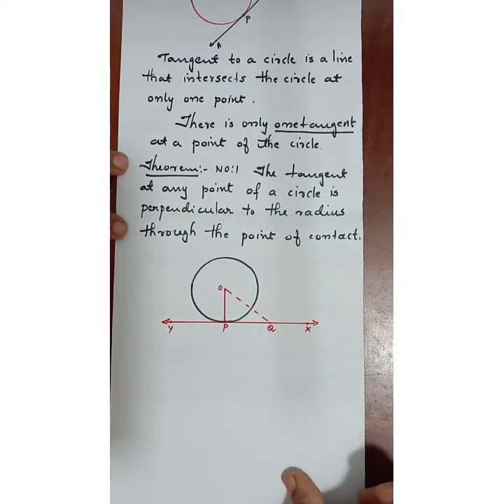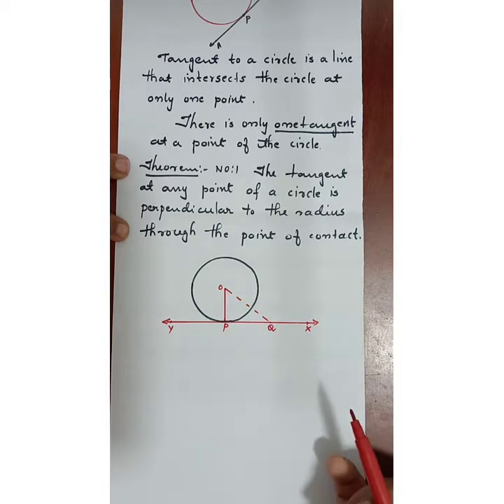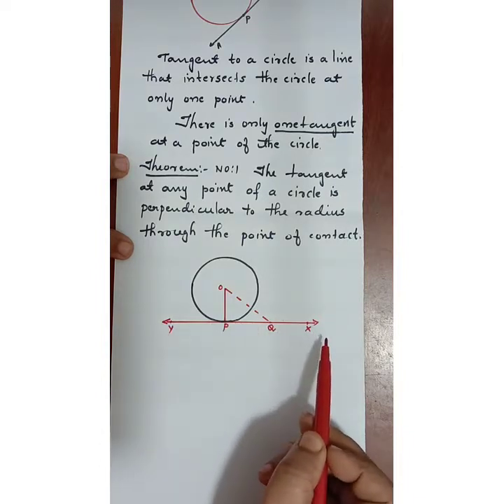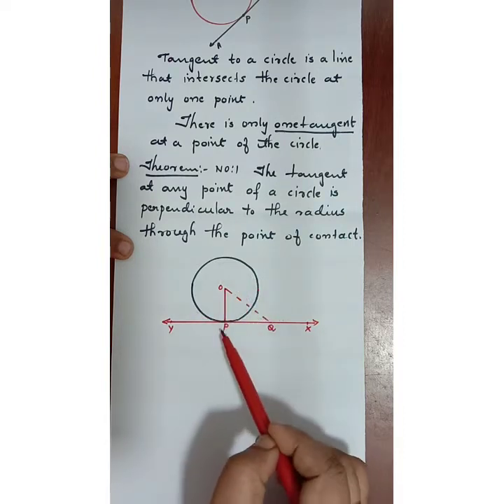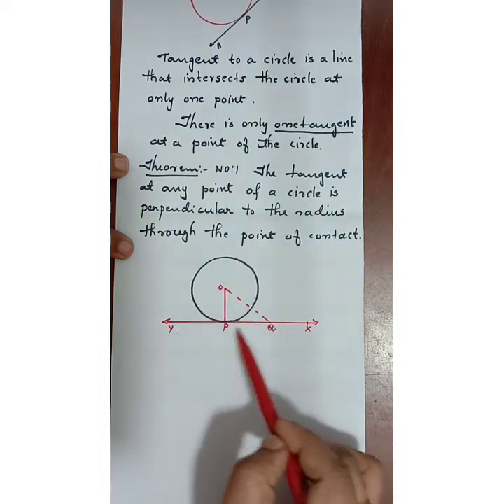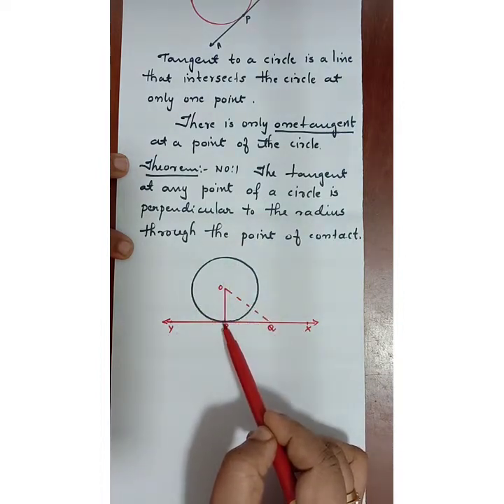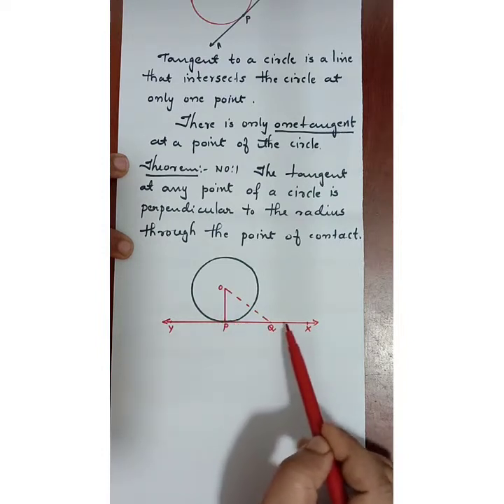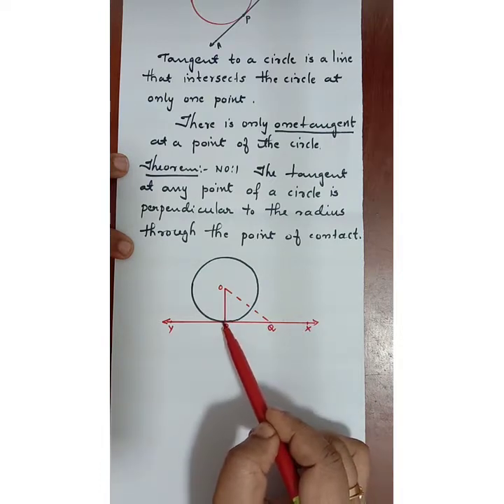Let us see the theorem number 1. The tangent at any point of a circle is perpendicular to the radius through the point of contact. Here we are having a tangent. This is a tangent XY or YX, we can say. It is touching the circle at the point P. So go through once more. The tangent at any point of a circle is perpendicular to the radius through the point of contact. That means we have to prove OP radius is perpendicular to tangent at the point of contact P.